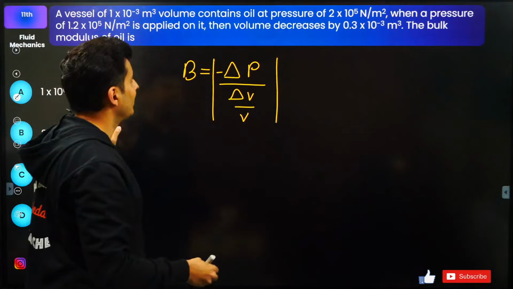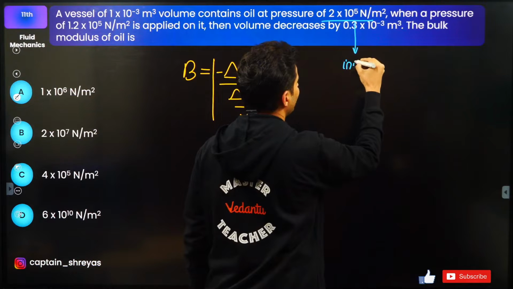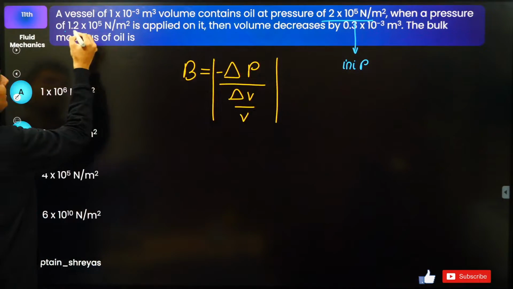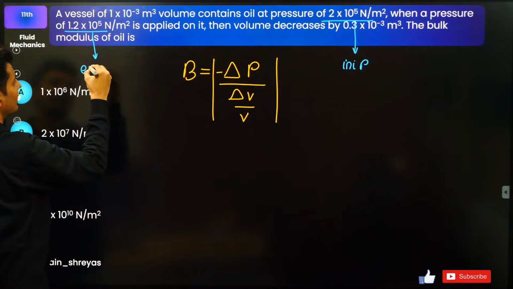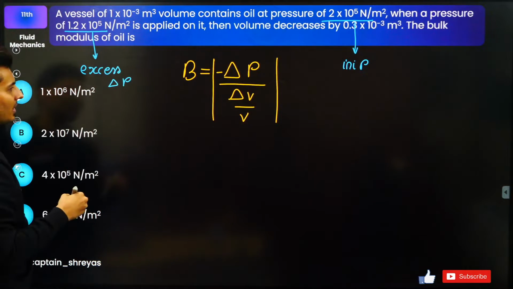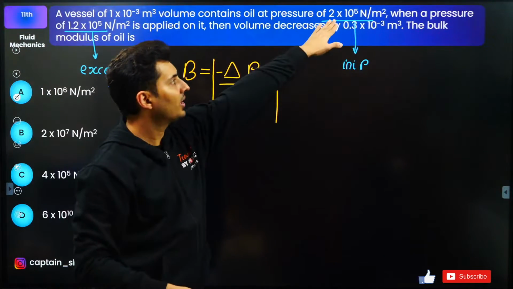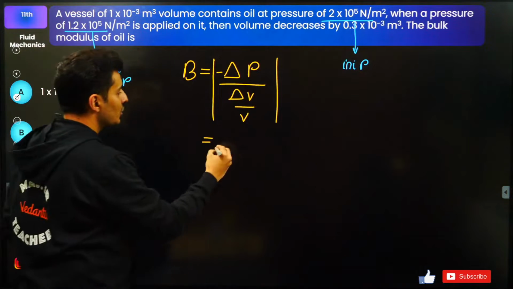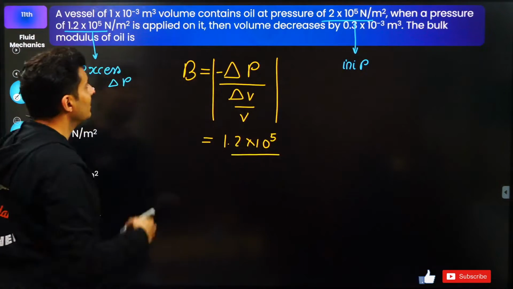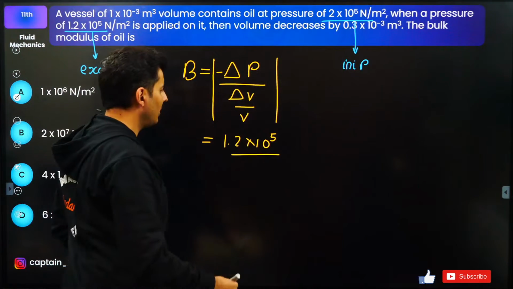Now understand one thing over here. This is basically your initial pressure, and when a pressure of this much is applied, this becomes your excess pressure. This is your excess pressure, that means delta P. So when you substitute delta P, what you're going to substitute is not this, but it will be this. So it's going to be 1.2 into 10 to the power 5. Change in the volume. You can see the volume changes by 0.3 into 10 to the power minus 3.